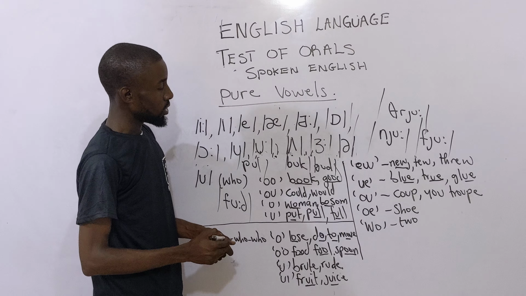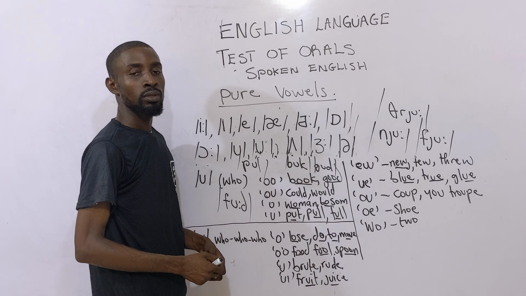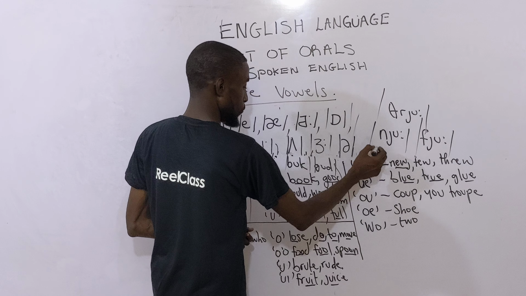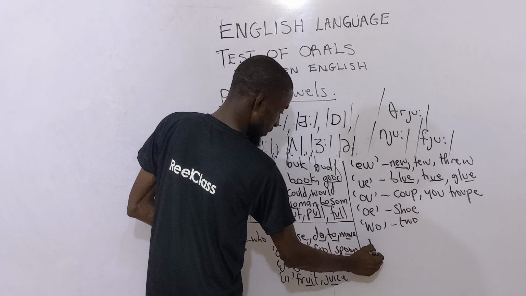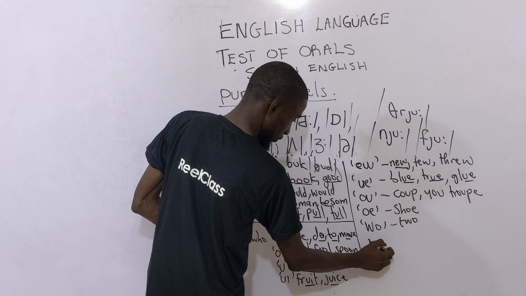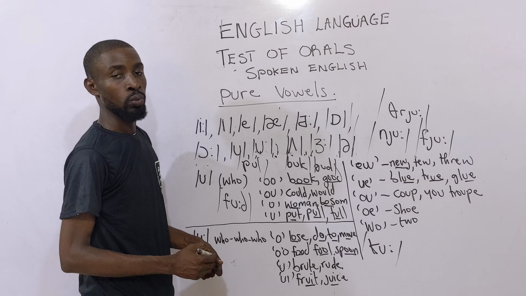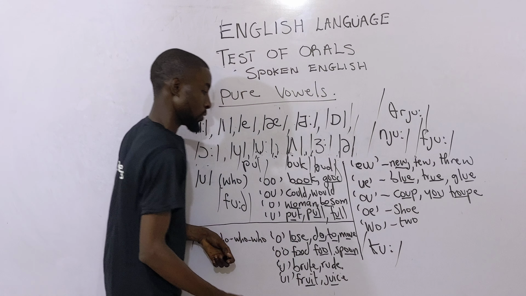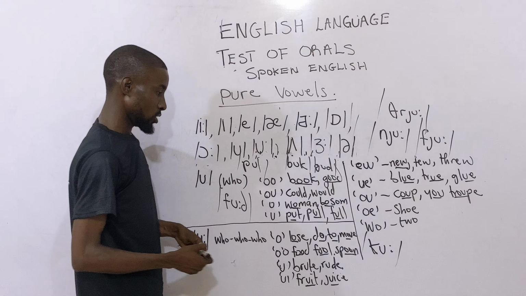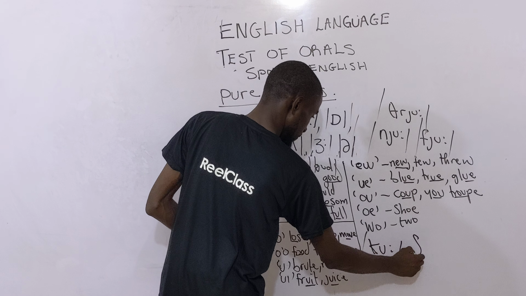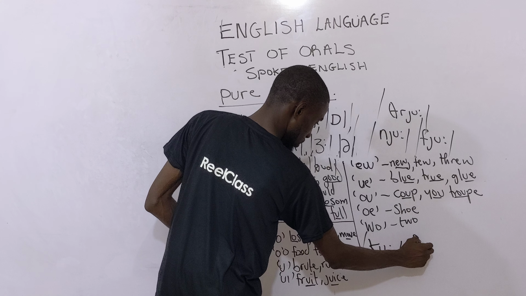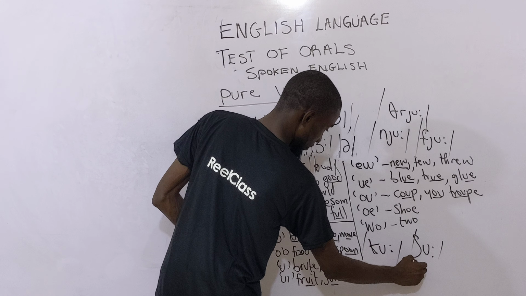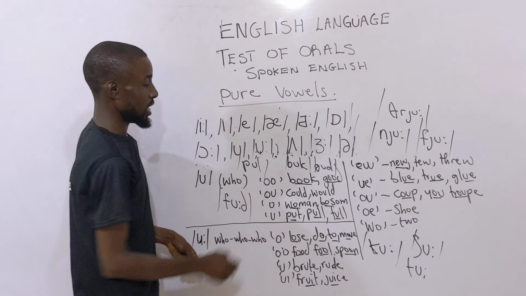Then take note, this word is not coup as in cup. It's coup, as in coup d'etat. If you want to transcribe coup, that's the transcription. So you have cool, you, then troop. Then you have shoe. Transcribe shoe. We have long S plus the vowel. Then two will be like this.